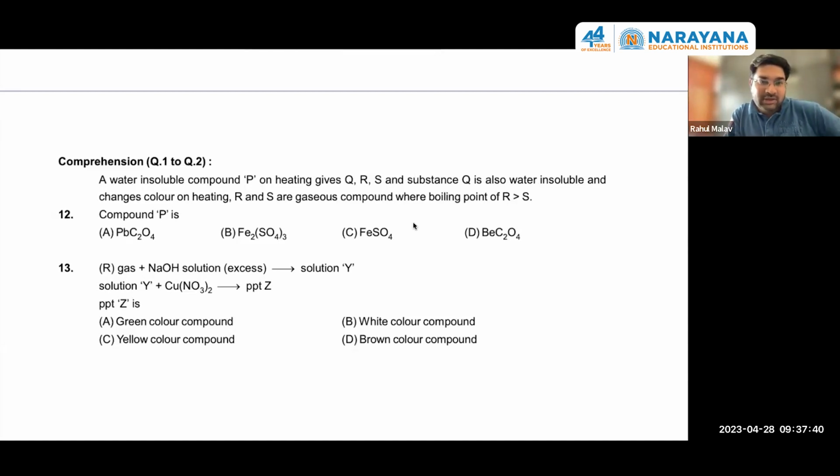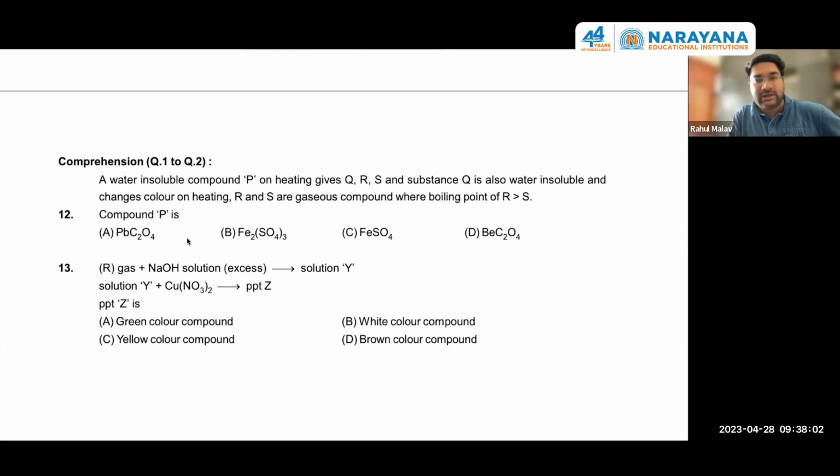See, these are sulfates or oxalates. They will be giving somehow their oxides, right? And the color changing property among these oxides is of PbO only. PbO is red and it is yellow when it is hot. Okay. So the indication is all about A option.